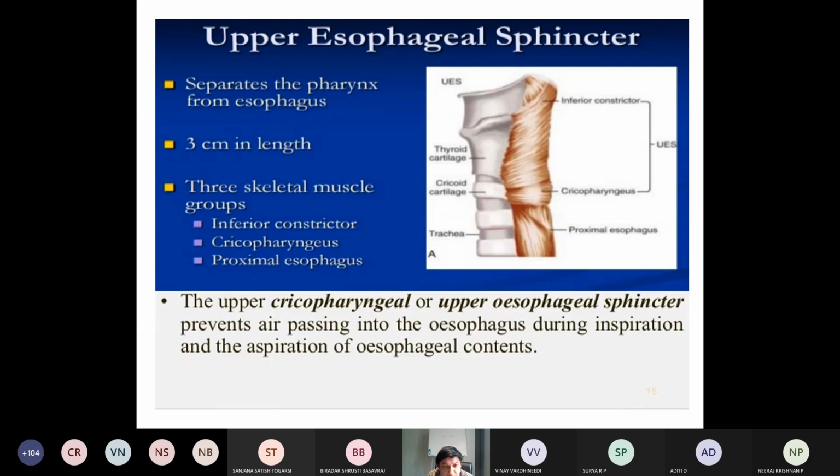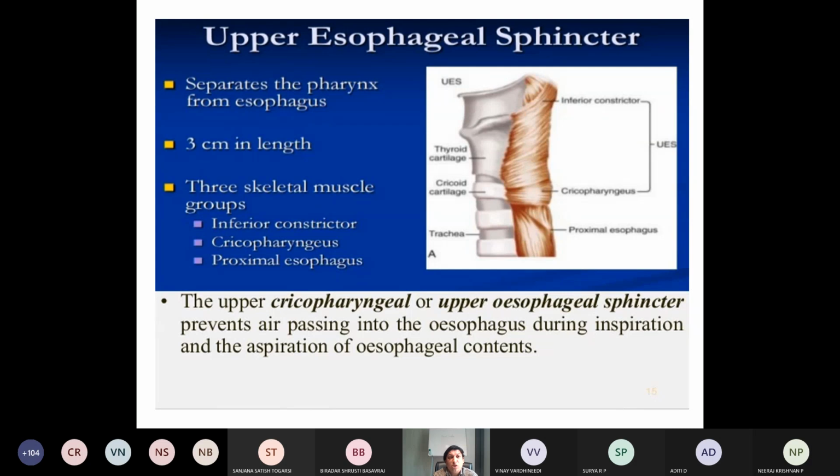This is a very, very important point. Whatever food particles or content of the esophagus there is, it prevents them from entering during inspiration and aspiration. This is an important function of the upper esophageal sphincter.